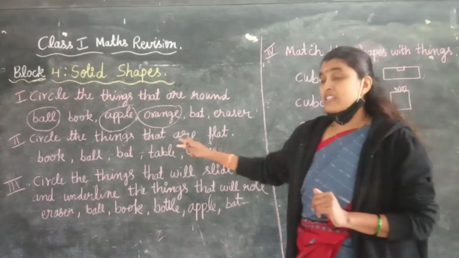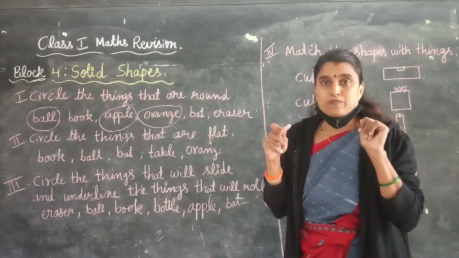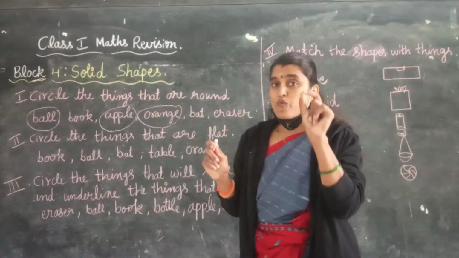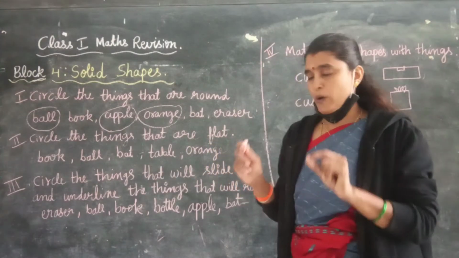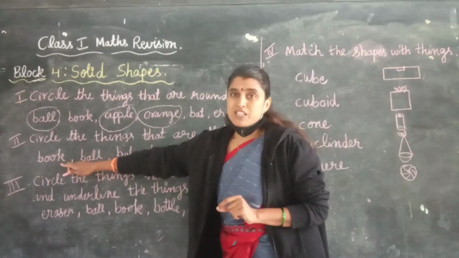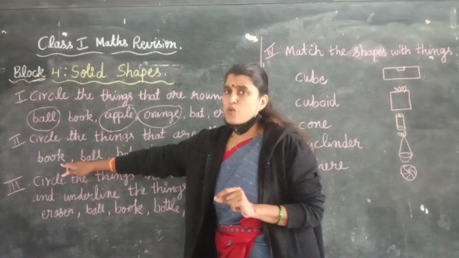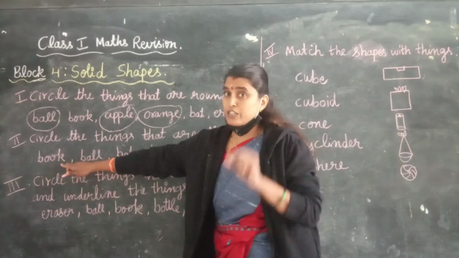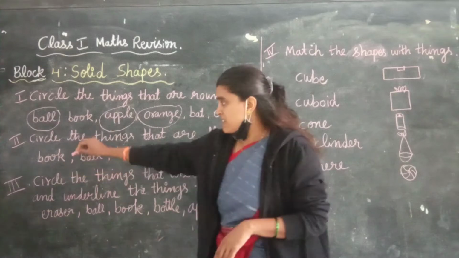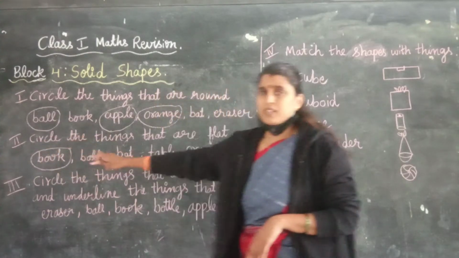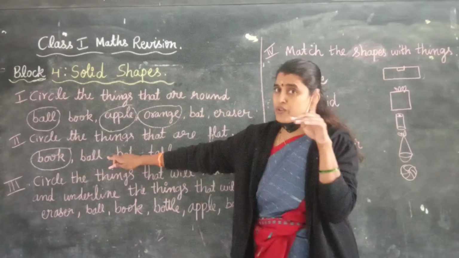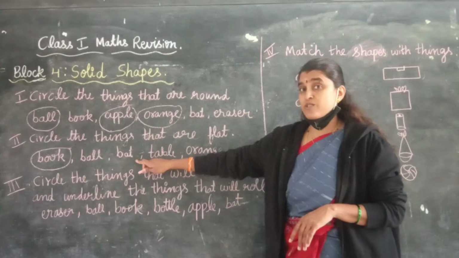Circle the things that are flat. You need to circle the things which are flat in shape. Okay. Come to first one, book. Whether book is round or flat? Yes, we all know that book is flat. Circle that. Ball is round. No need to circle.